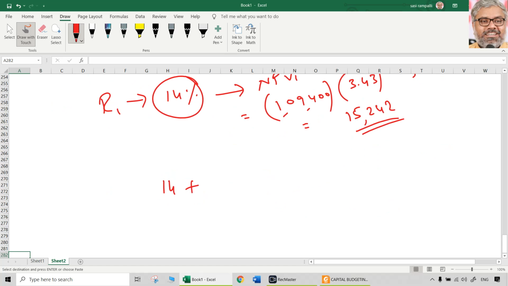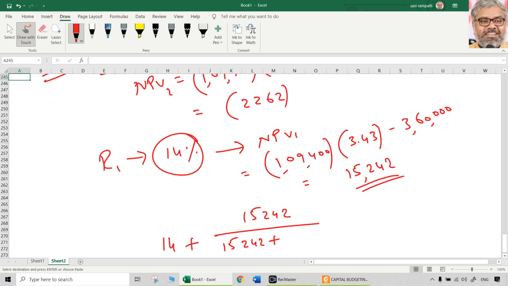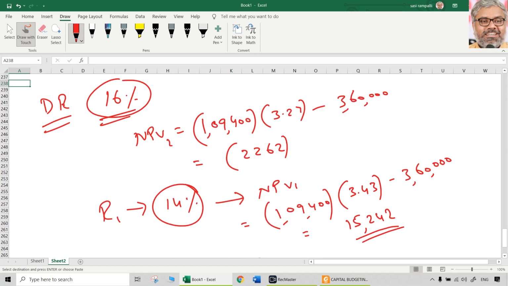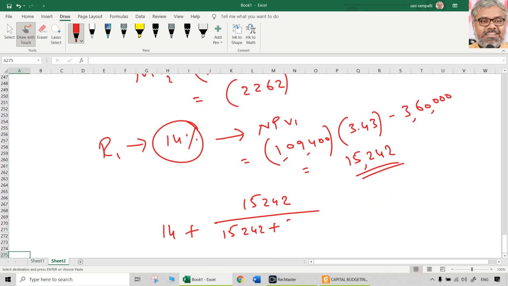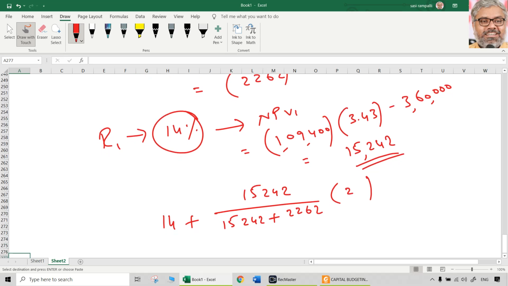R1 14% plus NPV1 15,242 divided by NPV1 15,242 minus NPV2. Minus of minus becomes a plus because R2 was 16% and NPV2 was negative 2262. Multiplied with the difference between them, 2%.